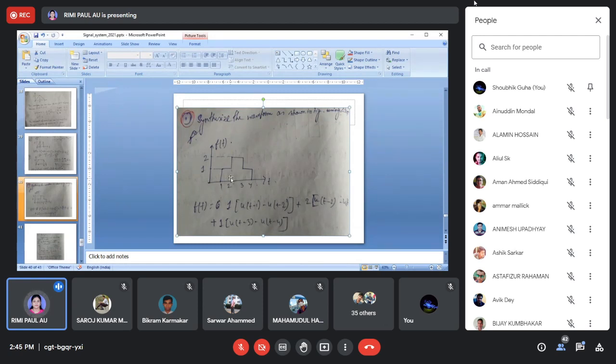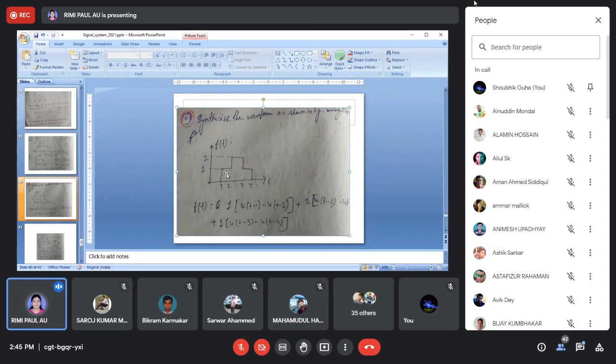Another signal is started from here, the first signal is started from 1 and ended at 2, then its magnitude increases up to 2. Initially its magnitude is 1, then from 2 to 3 the magnitude is 2, and then from 3 to 4 its magnitude is again 1.